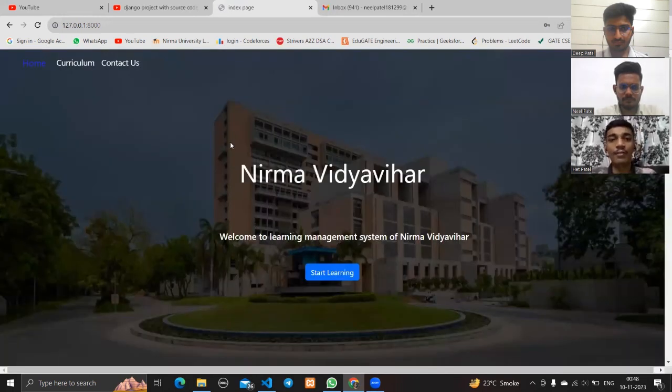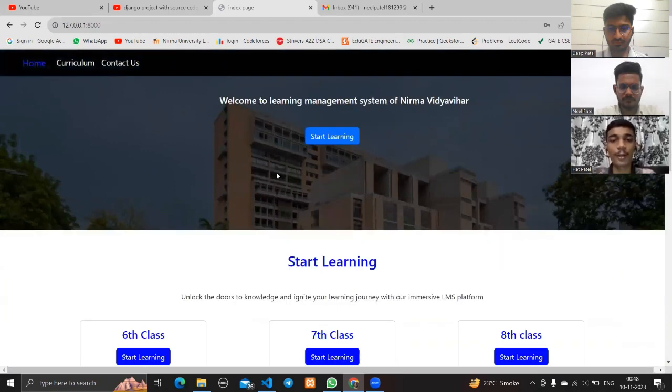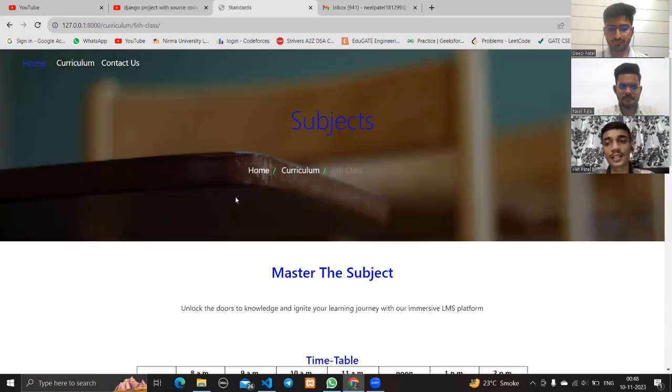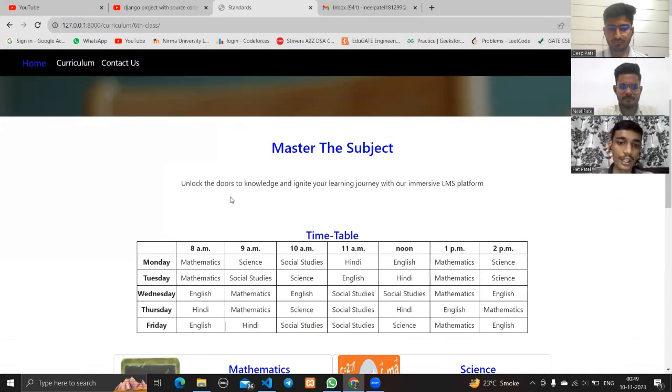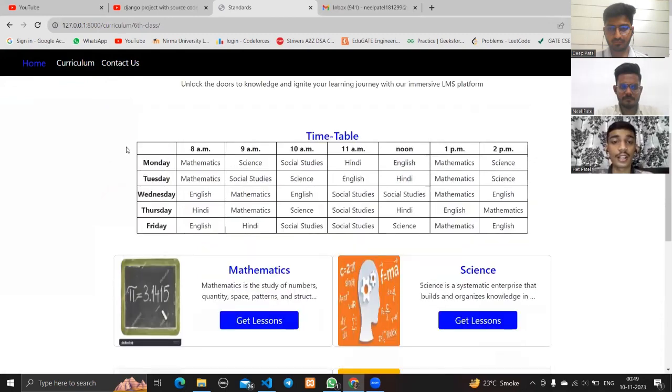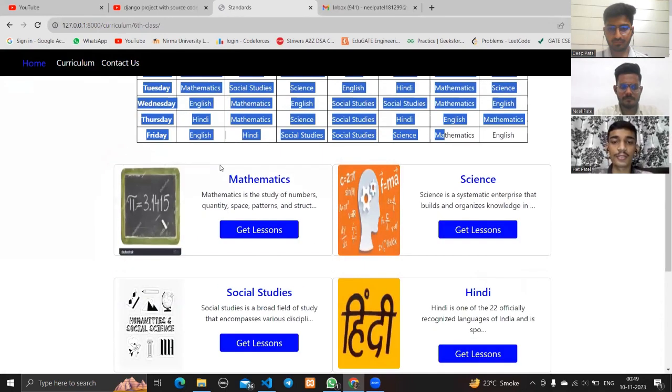So after successful login, the student can first of all see the list of classes, and he or she will go to the class that he or she belongs to. And in each standard there is a timetable and the subject list that is associated with that standard.